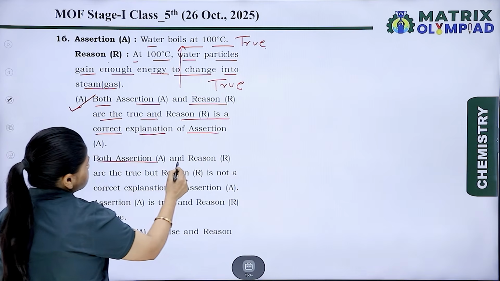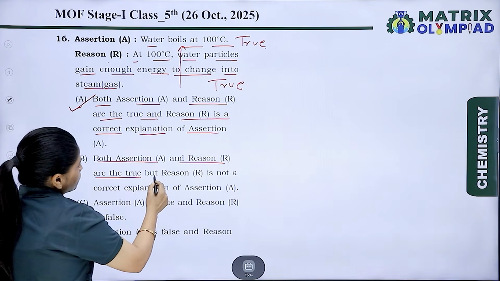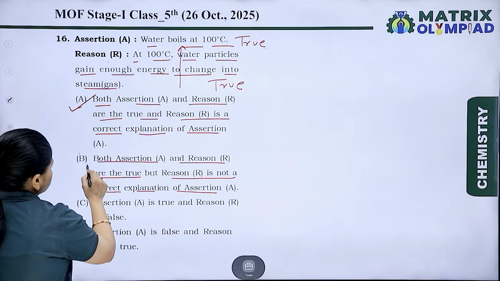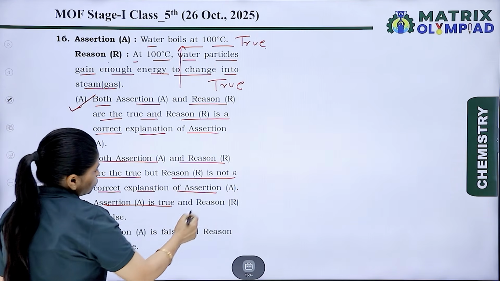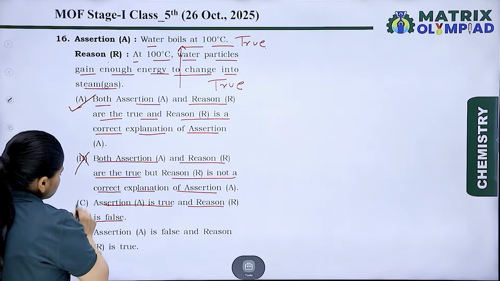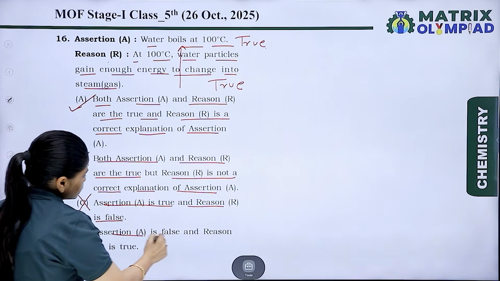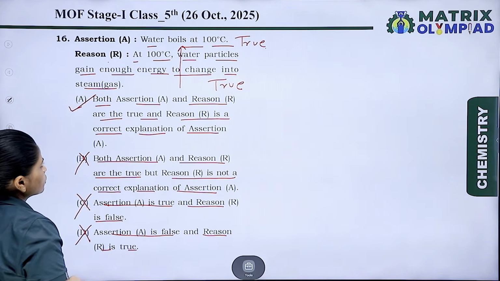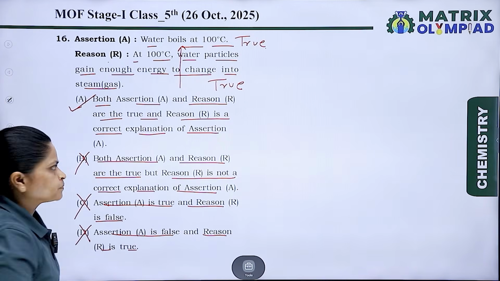B, both assertion and reason are true, but reason is not the correct explanation of assertion. It is wrong. Assertion is true and reason is false. No, it is wrong. Assertion is false and reason is true. This is again wrong. So the correct option is A.